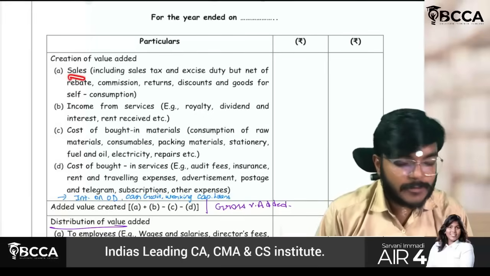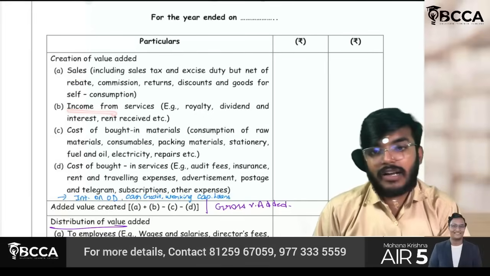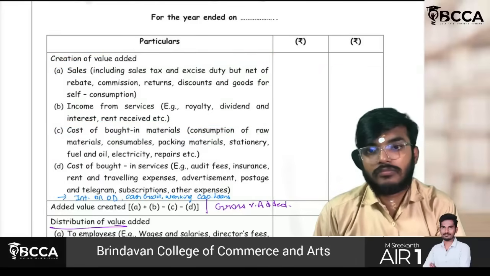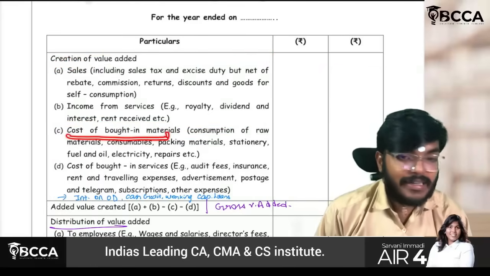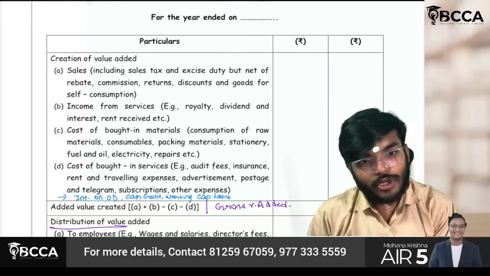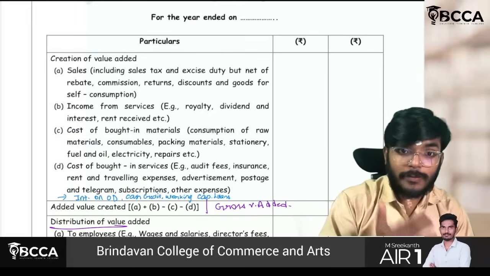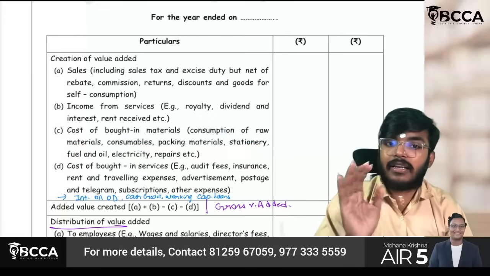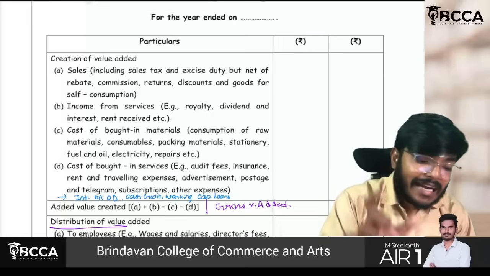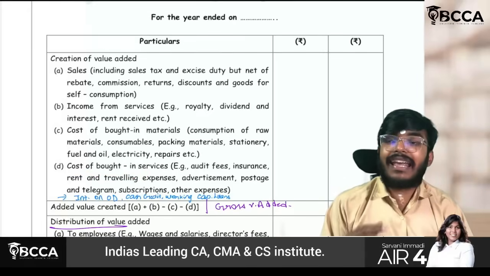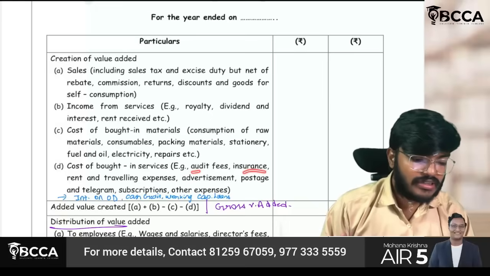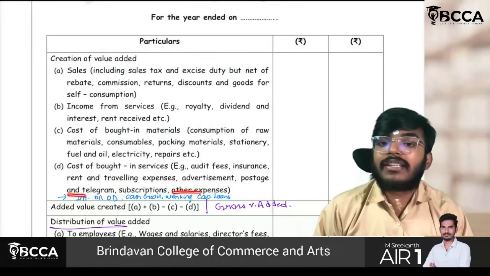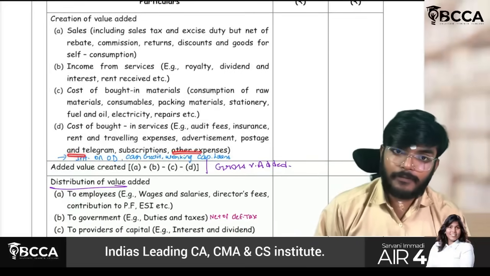First, it will start with sales plus other income, which will be added, minus cost of bought in materials. It is nothing but purchases, changes in stock, cost of goods sold. It is a kind of cost of goods sold plus any direct materials, packing, consumables, stationery, fuel and oil, electricity, repairs, etc. If there are any, that will be deducted. And any bought in services, as in any cost of service, guys: audit, insurance, rent and traveling, advertisement, postage, telegram, subscriptions, other expenses. All expenses will be debited.